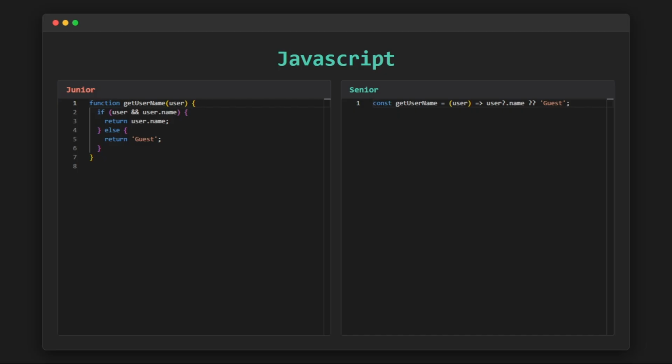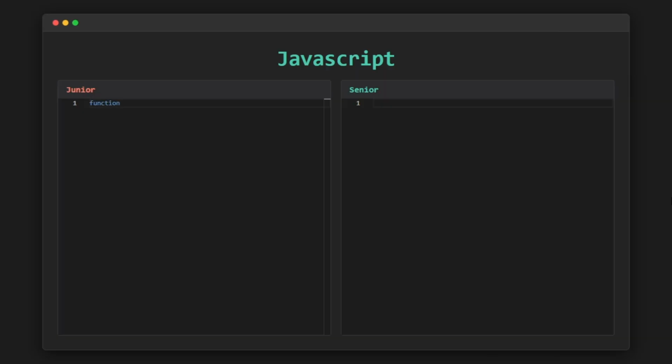The key point here is not just that the code is shorter, but that its intent is immediately clear. From a single line, you can understand exactly what the function does, without reading extra conditional logic. This is how a senior developer thinks, writing code that is readable, maintainable, and fully leverages modern JavaScript features. In other words, senior developers don't try to make things more complex. They make things simpler, but correct and safe.